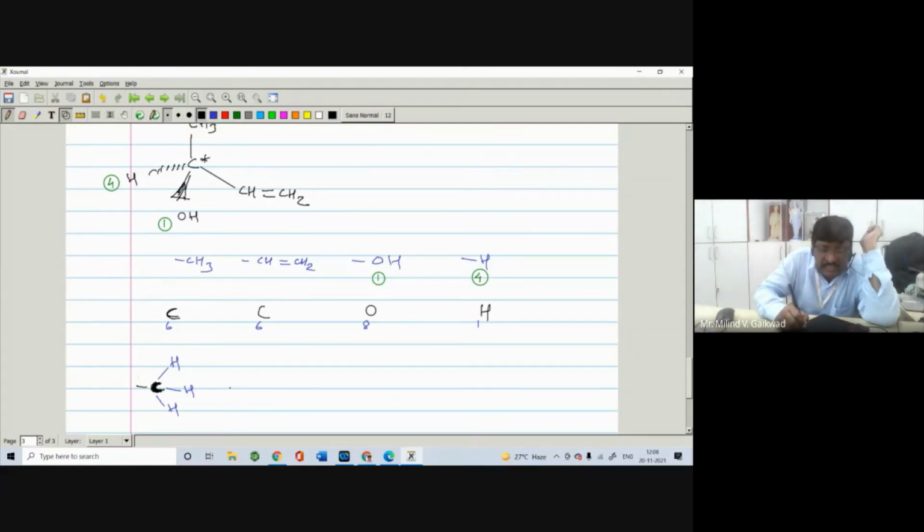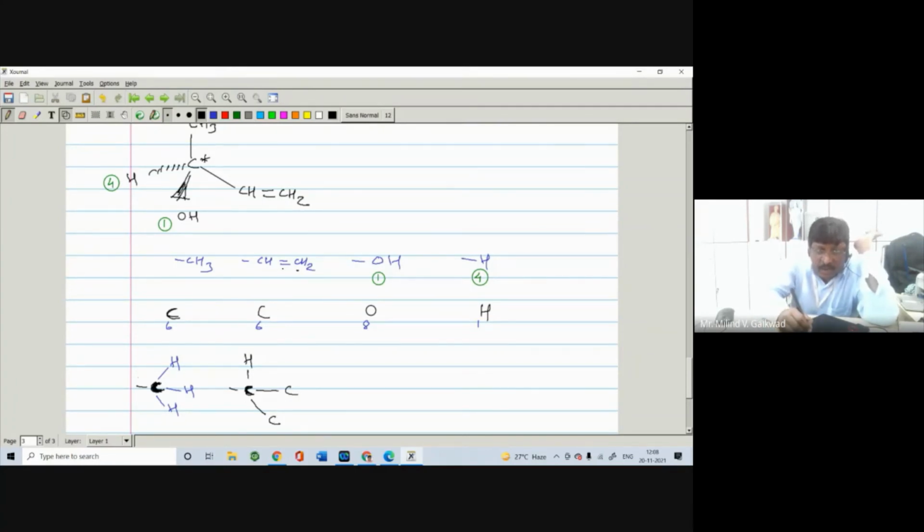In the second case, the carbon is directly attached to a hydrogen, and the other is directly attached to a carbon by a double bond. So we have to write down two carbons. These are the next elements.